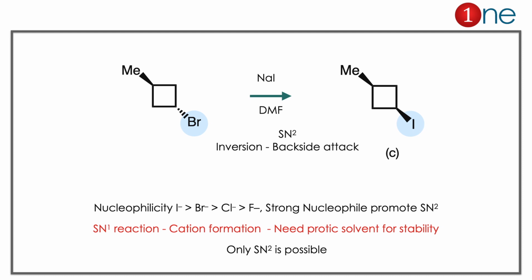SN2 happens through inversion. So if the group is below the plane, iodine will come above the plane. So the concept you have to learn is whenever you think of a substitution or elimination reaction, you have to think of nucleophilicity as well as solvent effects.